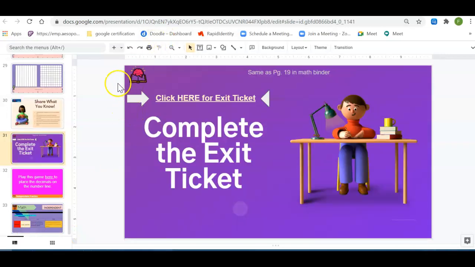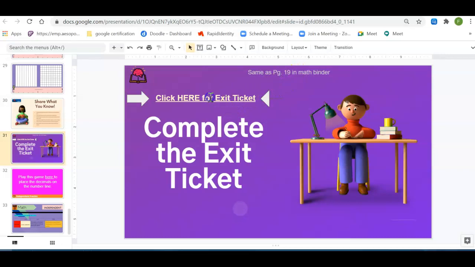All right, so after you've completed that exercise, guys, we do have an exit ticket for today. So there's an exit ticket for a grade that we all need to complete. Now, this exit ticket is on a form, and I'll show you that in a second, but this is also on page 19 in your binder. So remember, if you do this in your binder on page 19, you have to take a picture of your work and insert it into the slides in order for your teacher to know that you've done it.